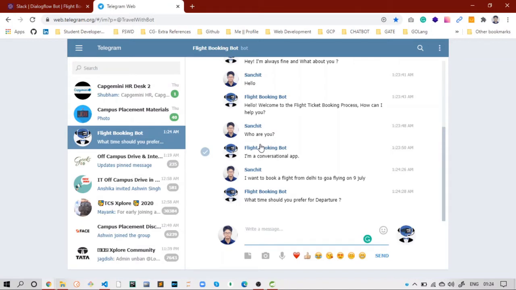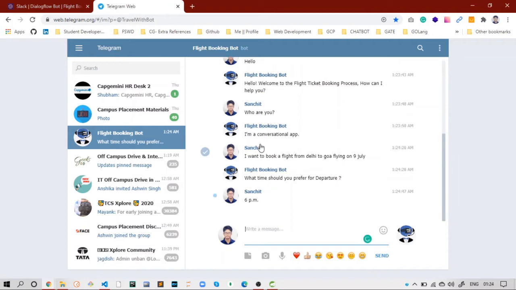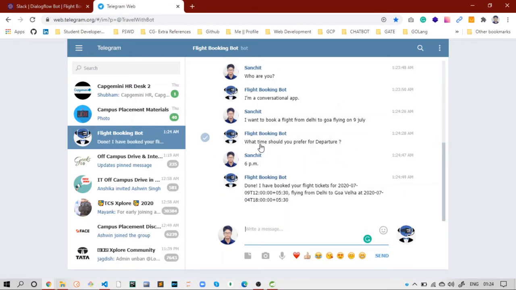So the chatbot doesn't ask us to enter the source or the destination. It automatically fetches them from the query. Now it asks only for the time, like 6 p.m. Then it will send you a message that it will book your flight.